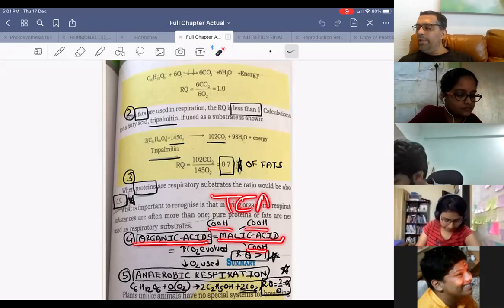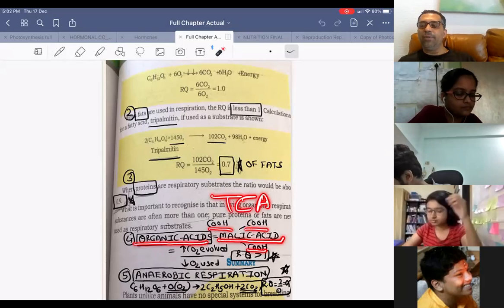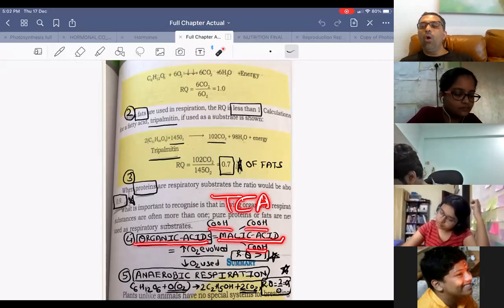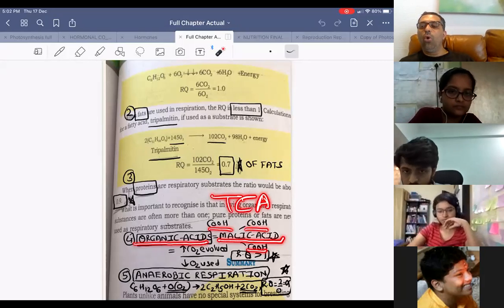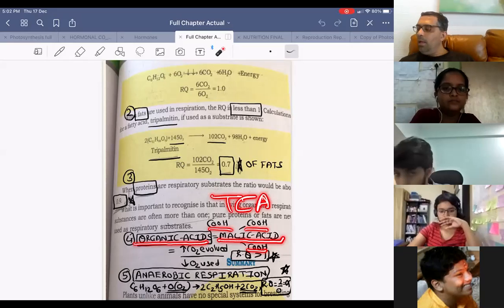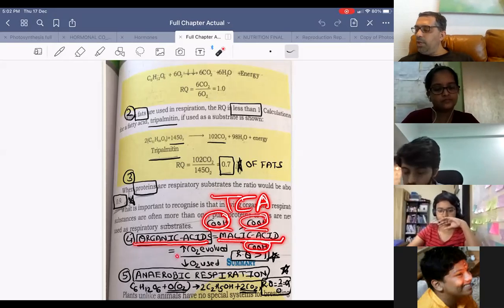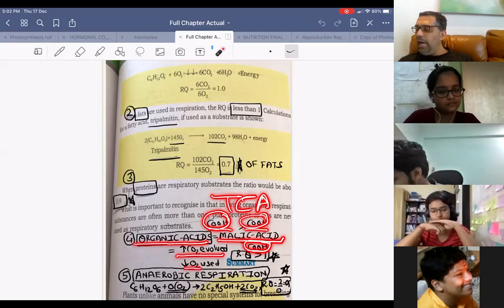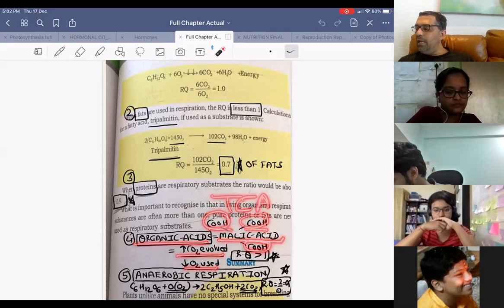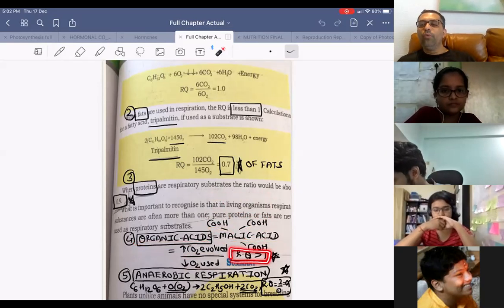Because they already have three COOH groups, they are already rich in oxygen. So the amount of CO2 evolved is greater and oxygen used is less. In other words, RQ will be greater than 1.